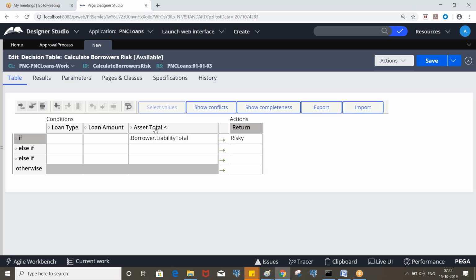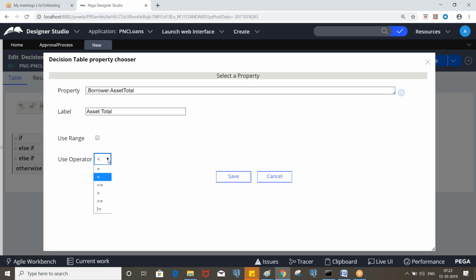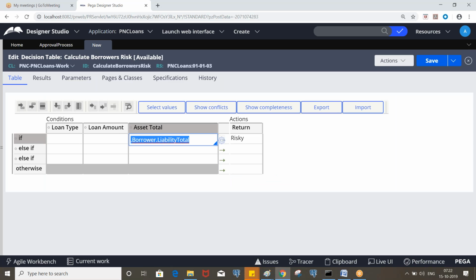Or you can also put it like this: remove this operator. Can we put it like this? I think we can also put it like this.